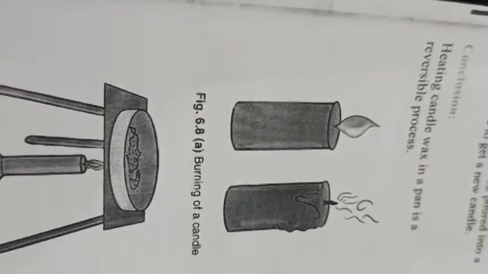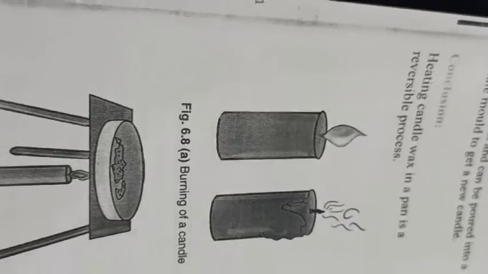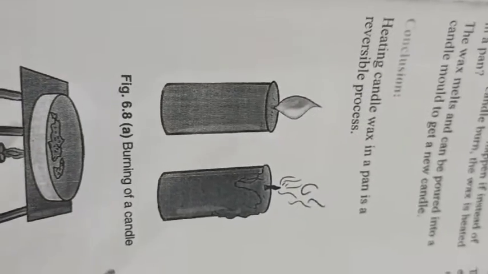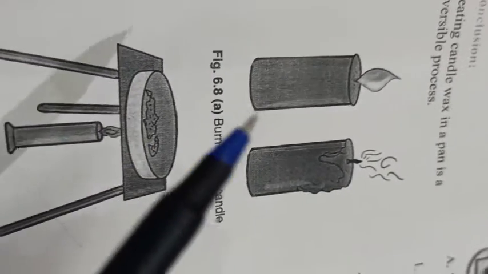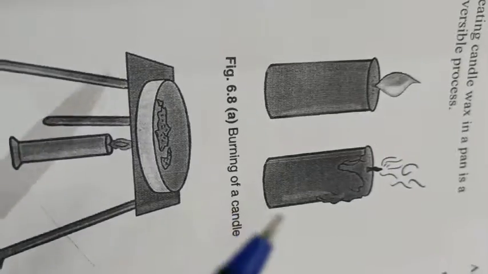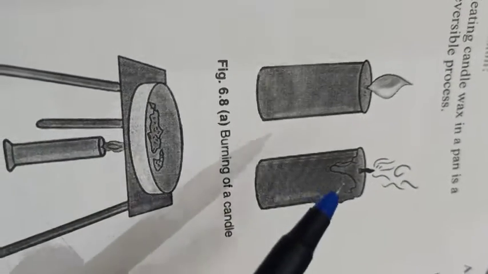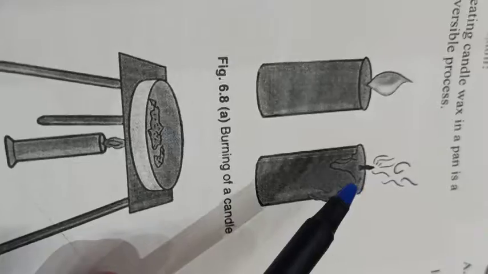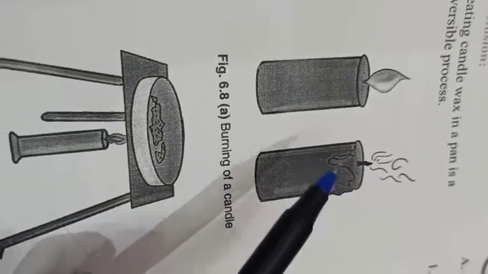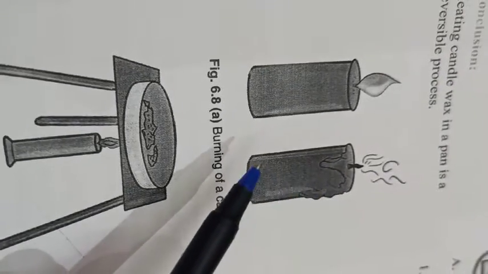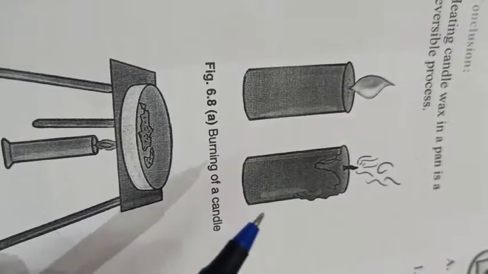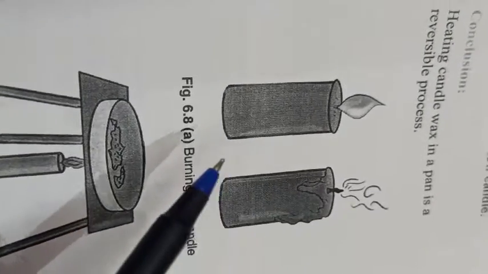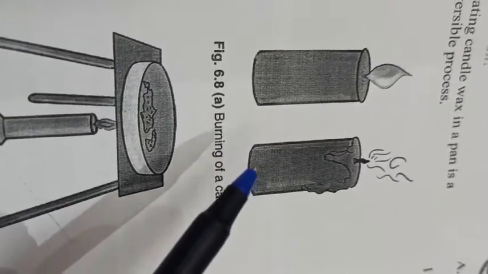Children, whenever we light any candle, both the changes occur simultaneously, because at the same time some of the wax starts melting and falling down. That is a reversible change. That wax we again collect and use to make a new candle.